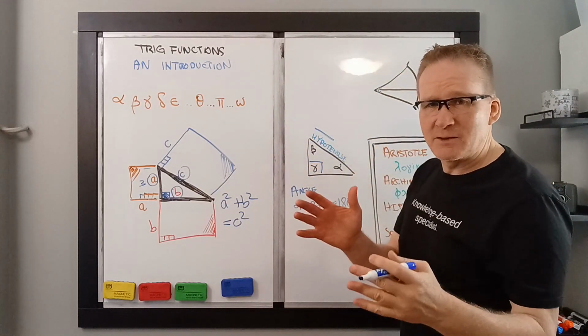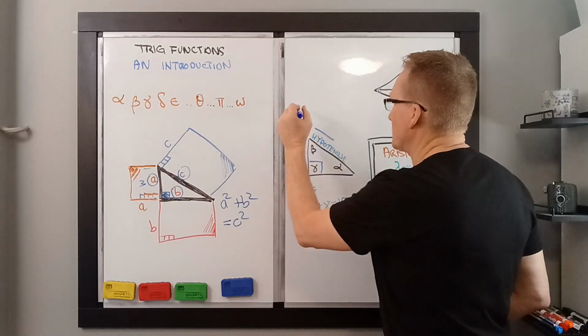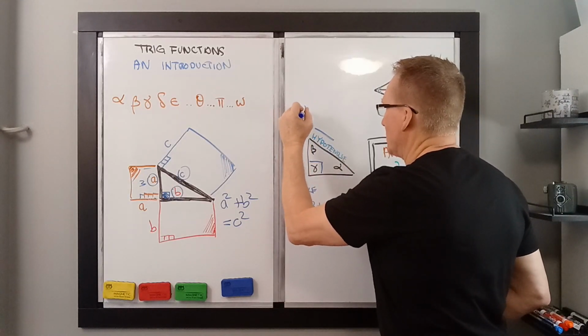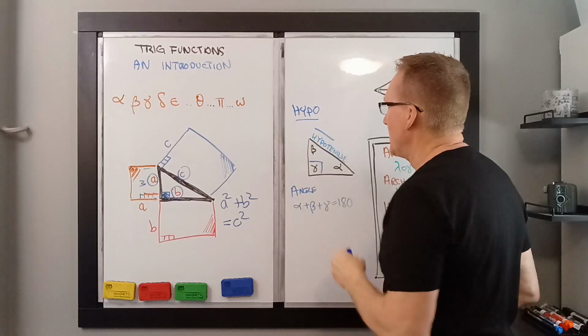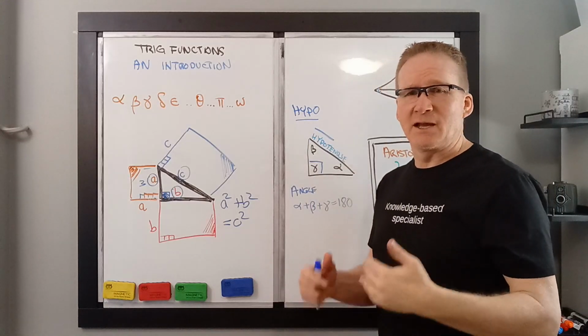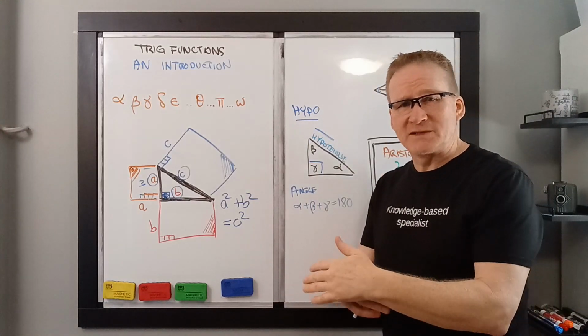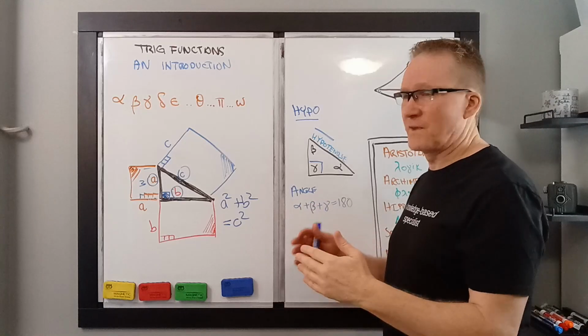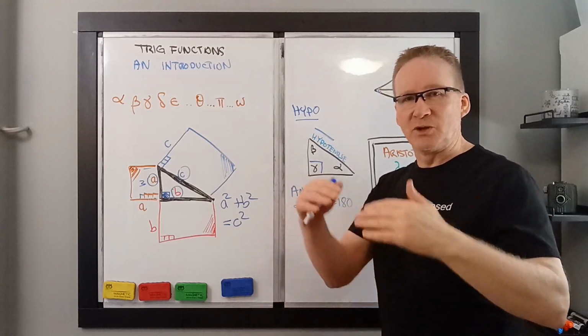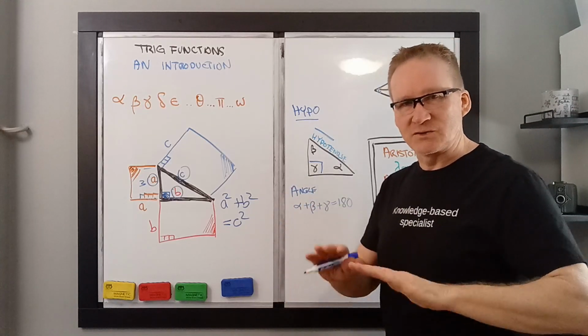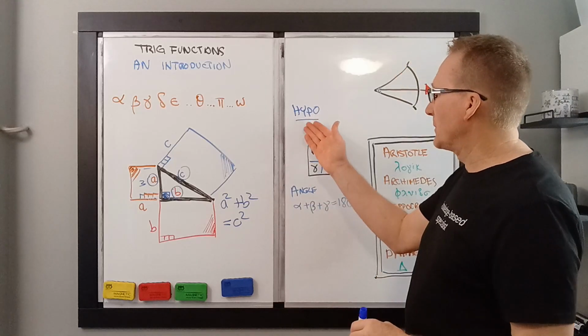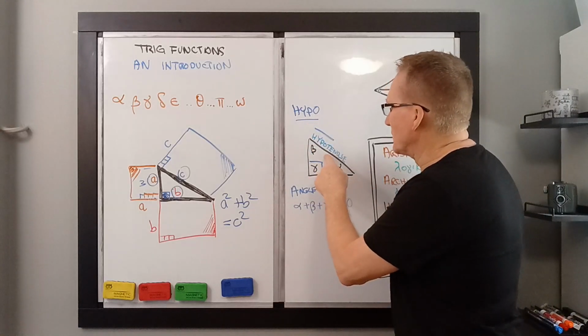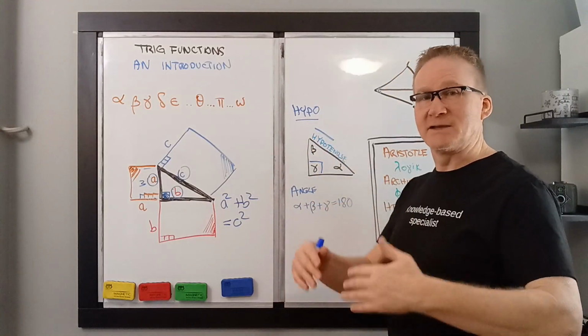Now, some of you may be into a little bit of Greek. You'll understand that this word here, hypo, H-Y-P-O, is actually used in a number of other words. Like, for example, hypodermis means under the skin. Or hypothermia means below the thermal temperature. Your body starts dropping too low a temperature, you get hypothermia. So this might sound like the word you would use for a shorter leg because it's under.